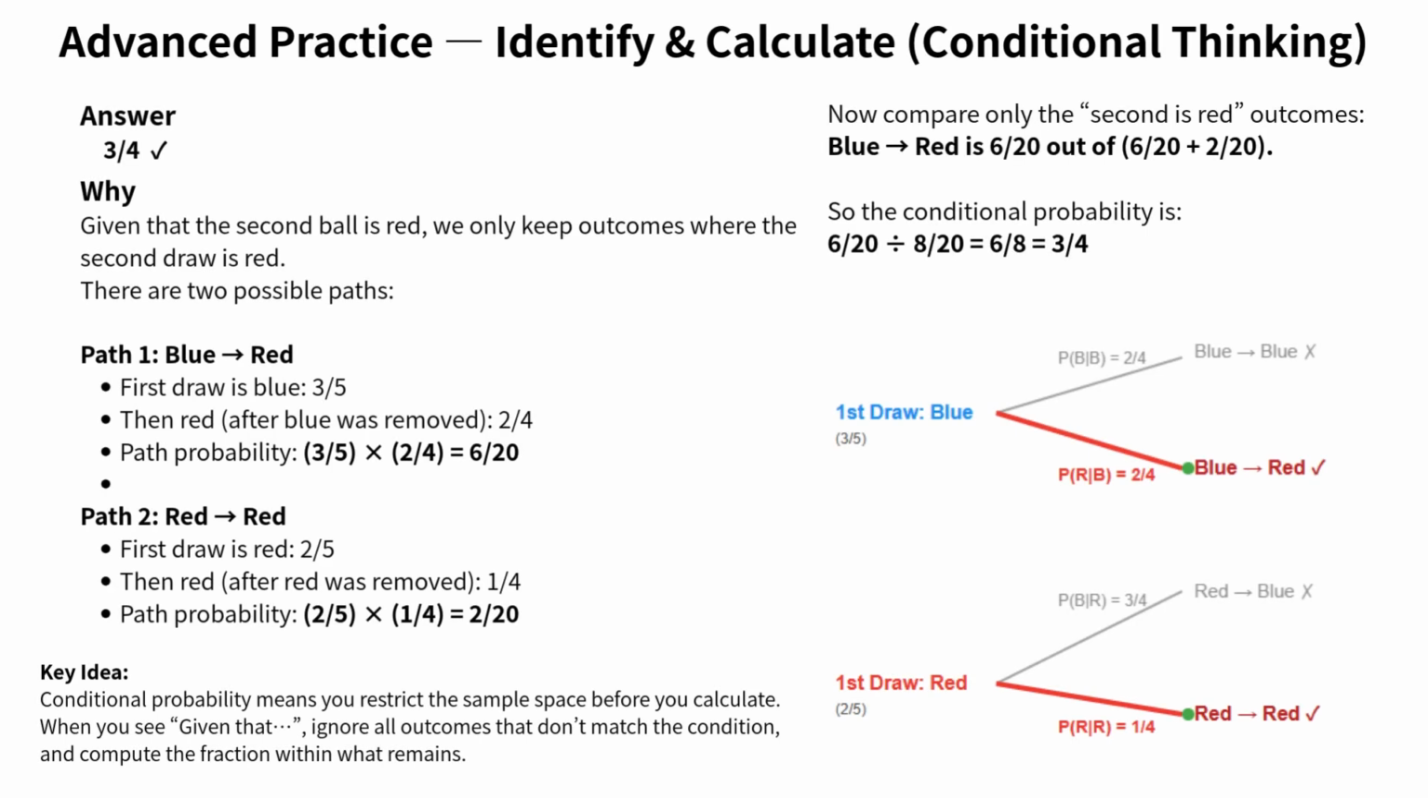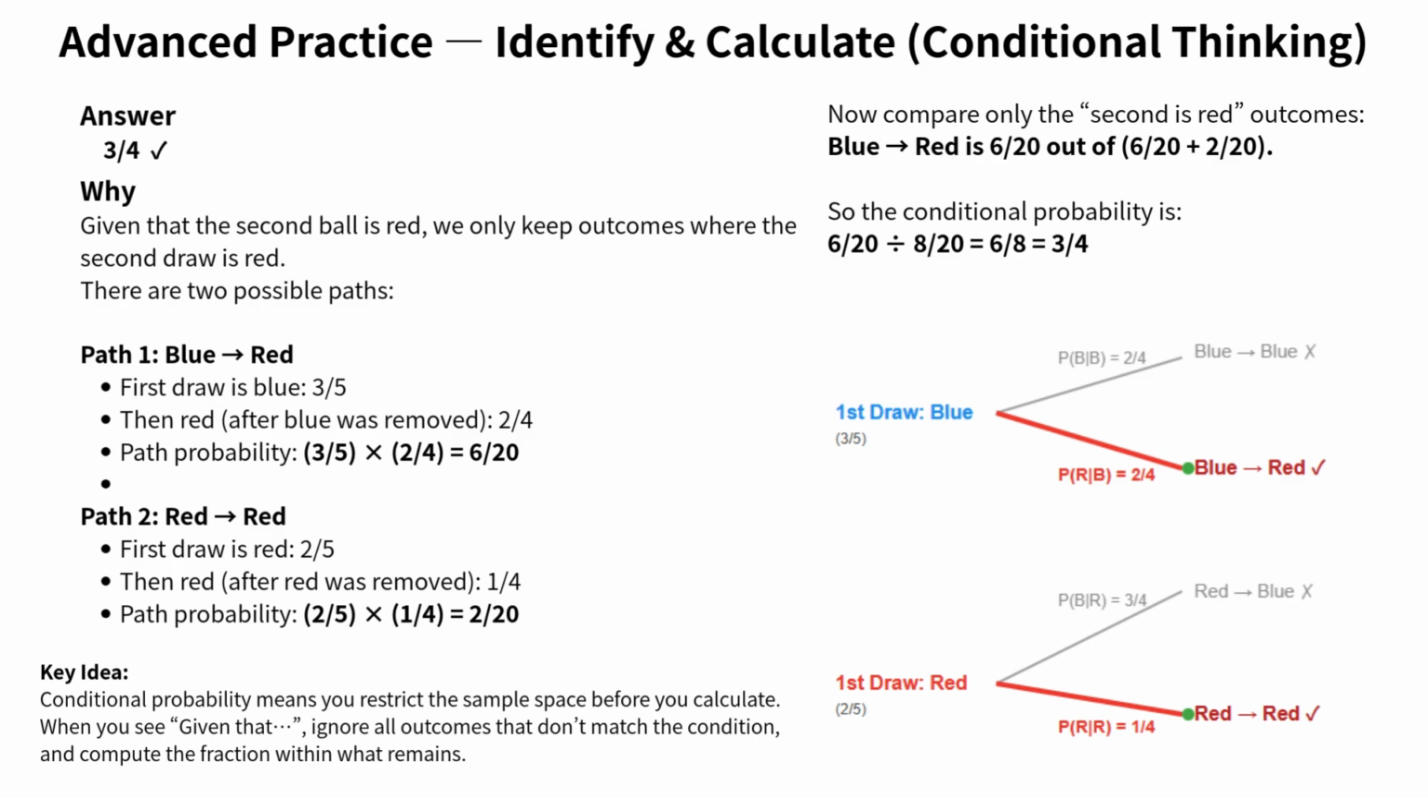Now let's go through the answer step by step. The answer is 3/4. And the reason it's 3/4 is that this is a conditional probability problem. Look at the why section on the slide. It says, given that the second ball is red, we only keep outcomes where the second draw is red. That is the entire idea of conditional probability.